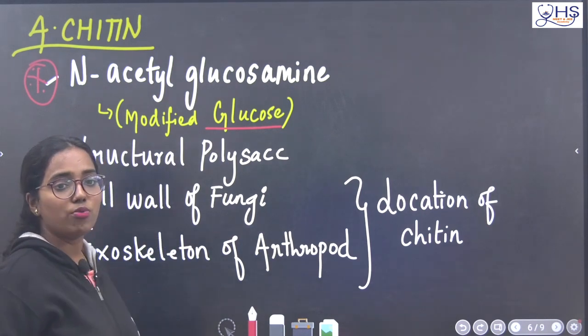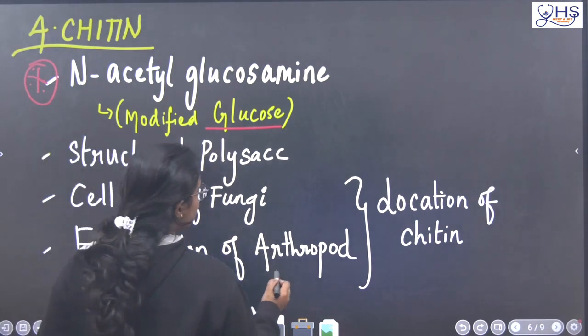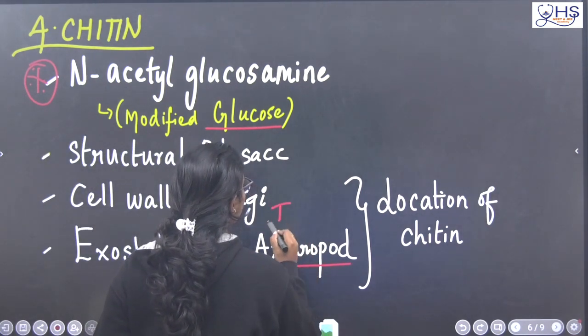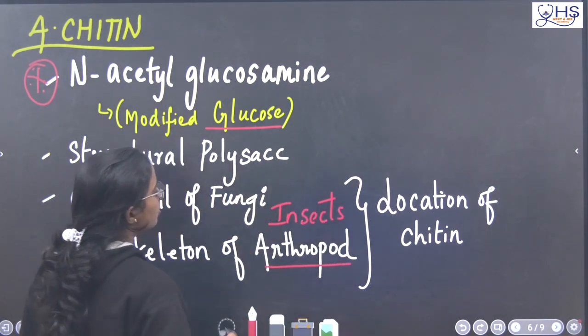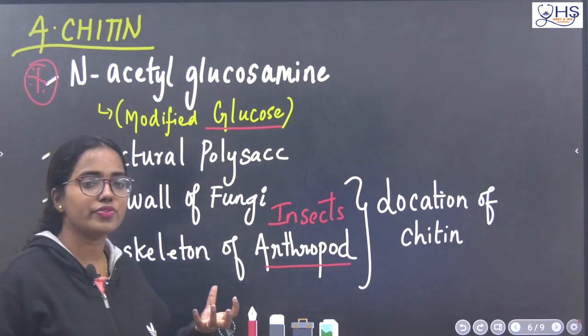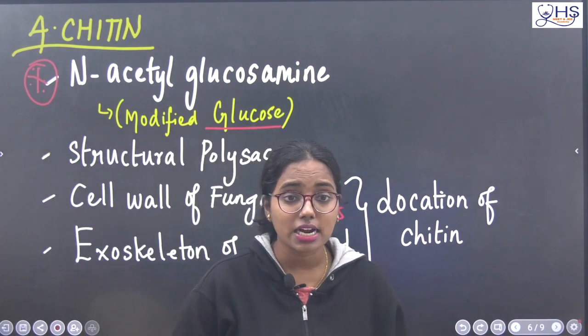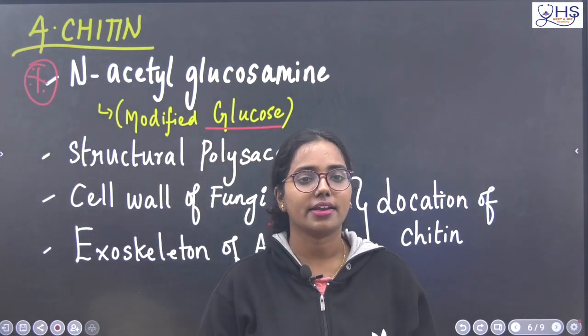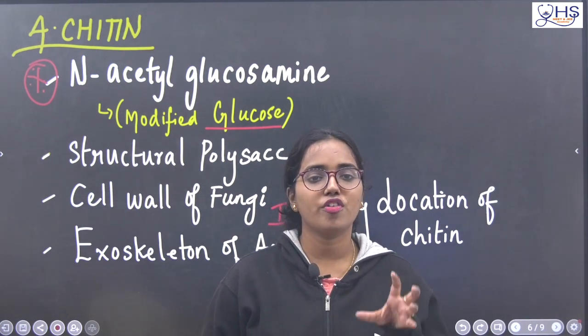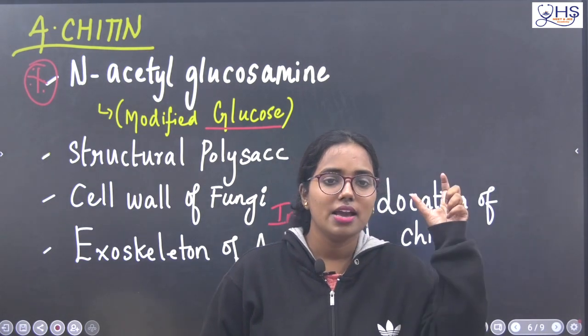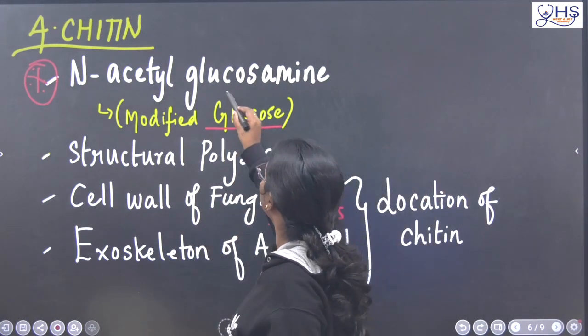And not only the cell wall of fungi, the exoskeleton, the skeleton of arthropods. What are arthropods? Insects. The skeleton of insects is also made up of a substance called chitin. Chitin is a polysaccharide, repeatedly made up of the modified form of glucose called N-acetylglucosamine.